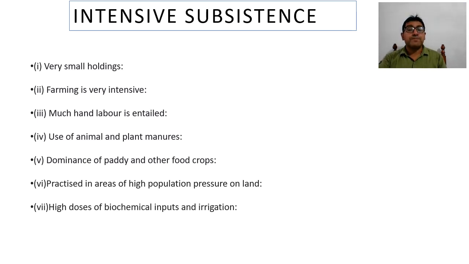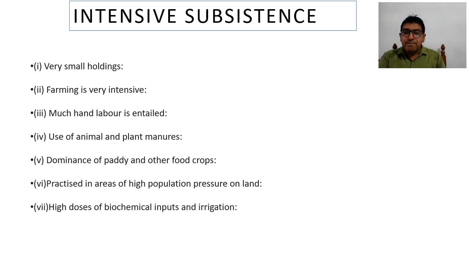Dominance of paddy and other food crops, as I mentioned earlier, because the per hectare production of paddy is higher. Another thing is storage: paddy requires minimum storage capabilities.